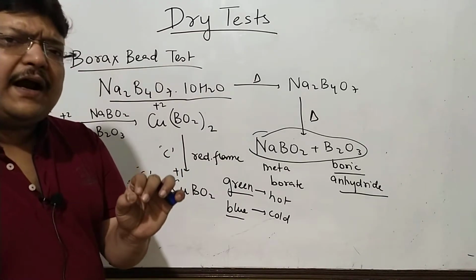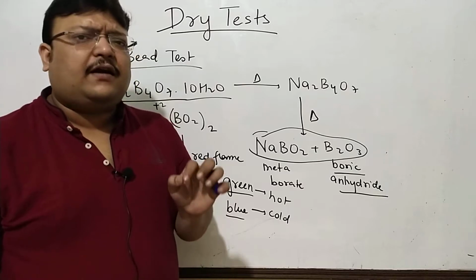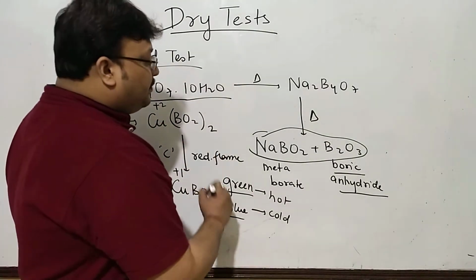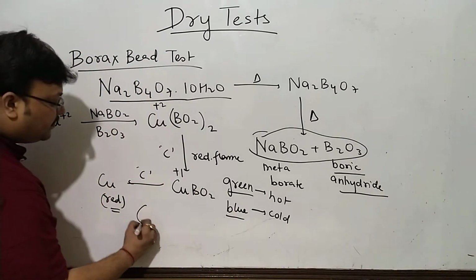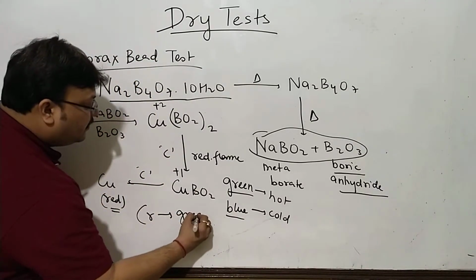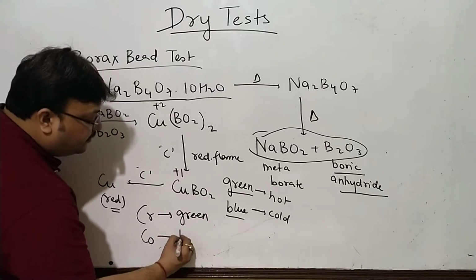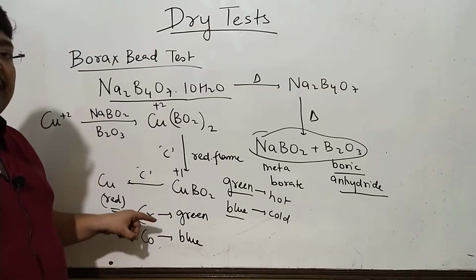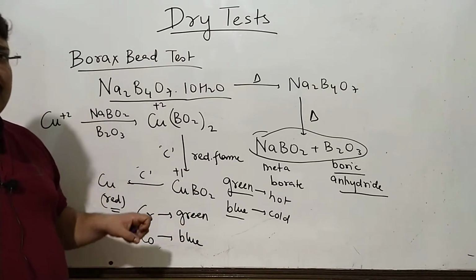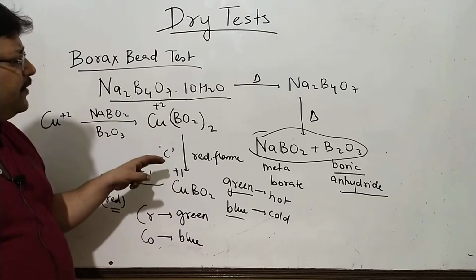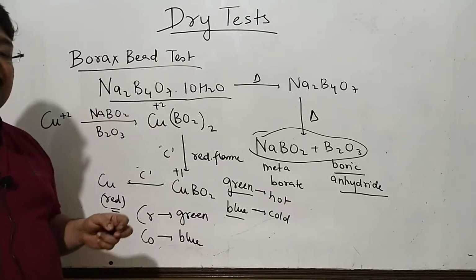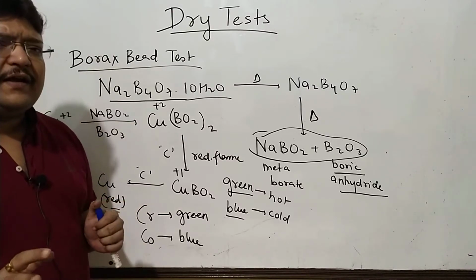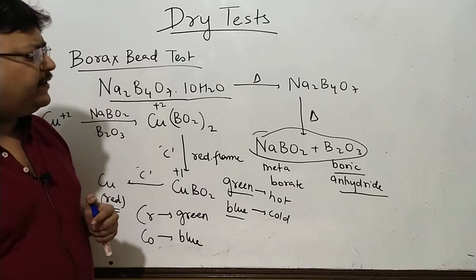For a couple of radicals, two being very significant, chromium and cobalt, you will want to remember the colors. Chromium, it's always green, and cobalt, it's always blue. Chromium salts are green, cobalt salts are blue. The colors are because of their corresponding metaborates. Different colors in oxidizing and reducing flame because it could be the higher and the lower oxidation state of the metaborate. This is the chemistry behind borax bead test, and I think this will take care of all the questions which feature in different exams.